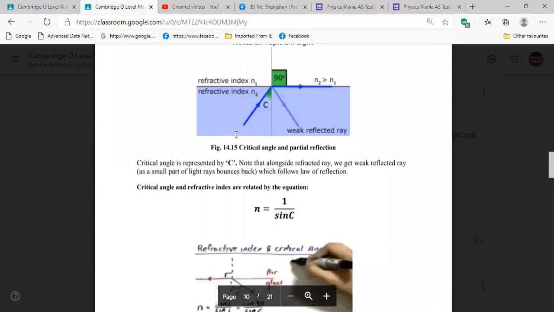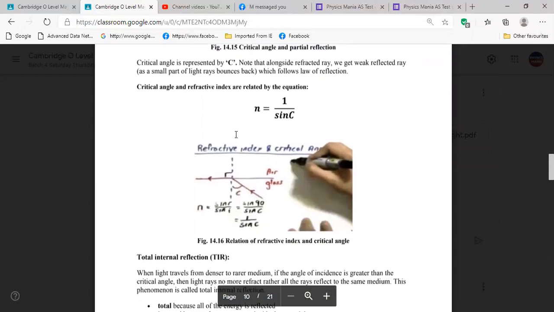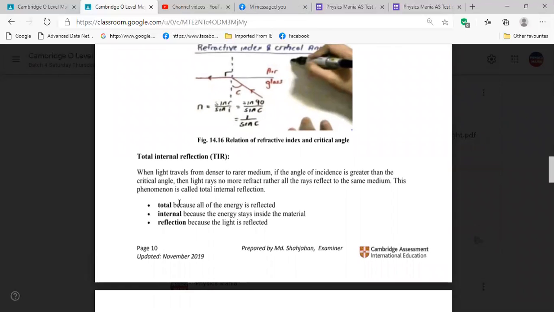Yes, sir. Then we have another formula, the fourth formula for calculating the refractive index, that is n equals 1 by sine c. Okay? C is here the critical angle. If you know the value of critical angle, then you can calculate refractive index. What if we don't have the critical angle? If you don't have critical angle, then you will be given angle of incidence and angle of refraction. From there you can find it.